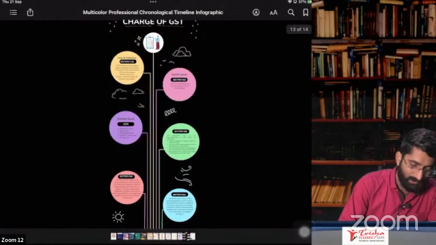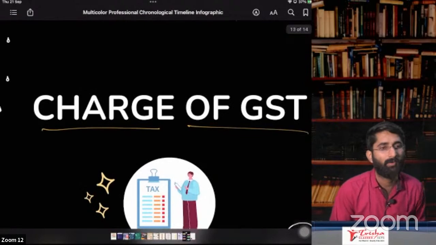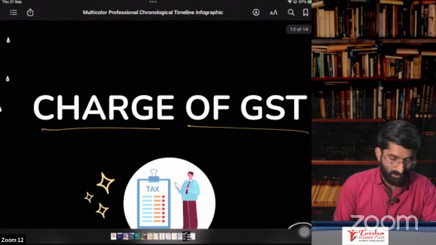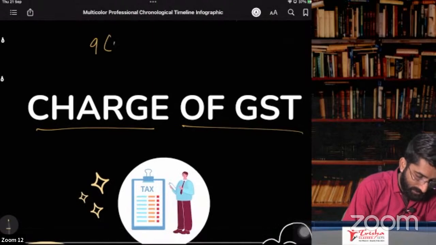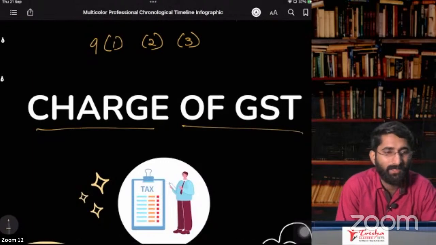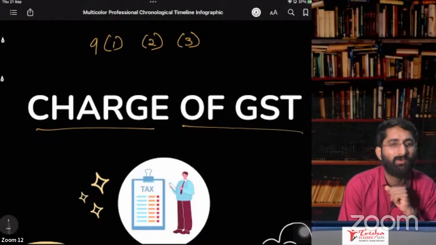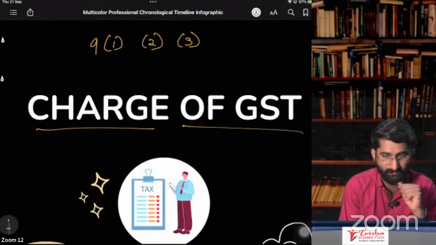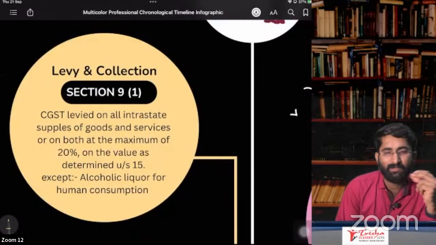Now, charge of GST. In this case, we have to discuss some very important points. That is section number 9, subsection 1, subsection 2, subsection 3. Subsections 4 and 5 are not in your syllabus. If time permits, we will see section 9, subsections 4 and 5. Charge of GST, very important one. Levy and collection.